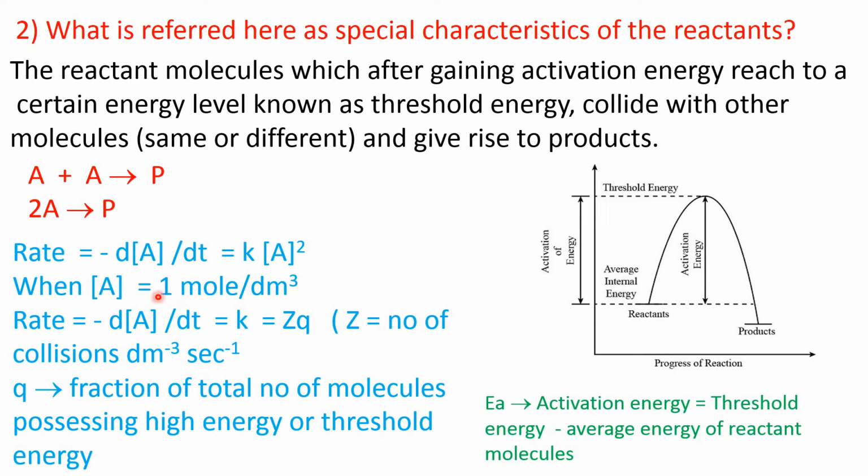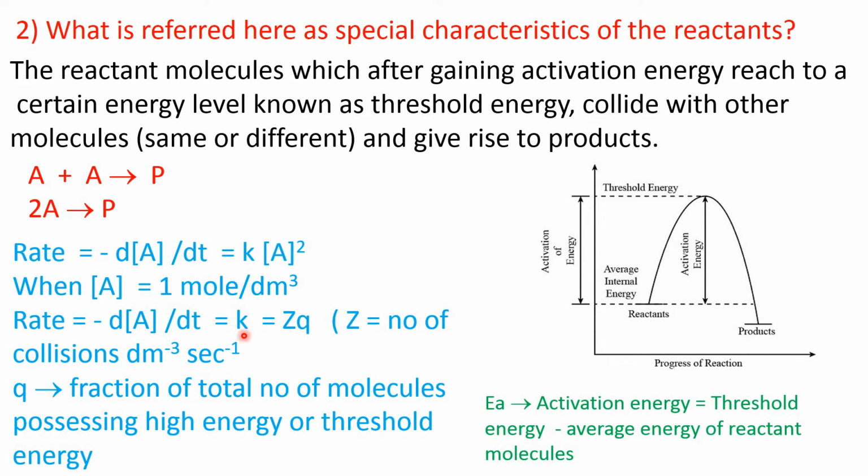Now, when this molar concentration is 1 mole per unit volume, then this rate will be equal to the specific rate constant, and according to collision theory, that will be equal to Z into Q. Z means the number of collisions per unit volume per unit time, and Q is the fraction of the total number of molecules possessing high energy or threshold energy, which can give rise to product after collision.